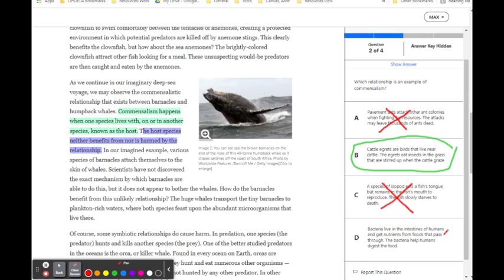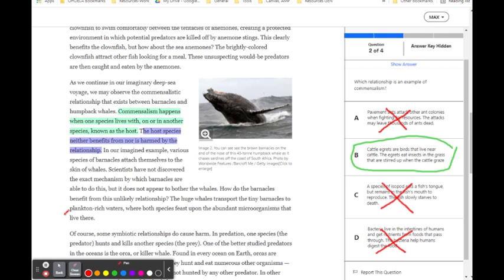And then D, bacteria live in the intestines of humans and get nutrients from foods that pass through. The bacteria help humans digest the food. Here, both benefit. Bacteria get a home and free food, and humans get help digesting the food. So there's a double benefit here. This is not commensalism, this is mutualism.